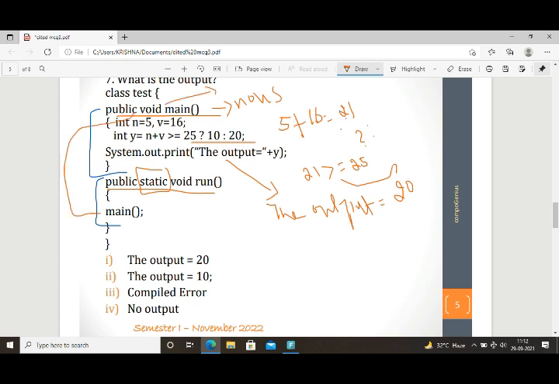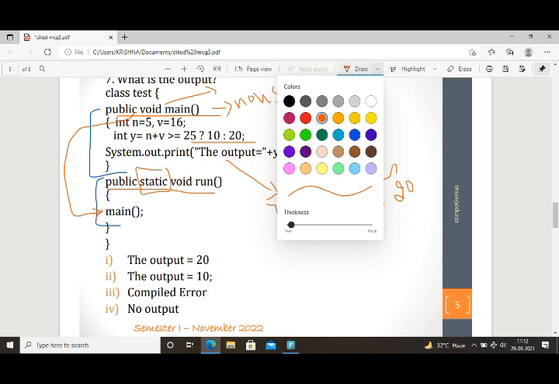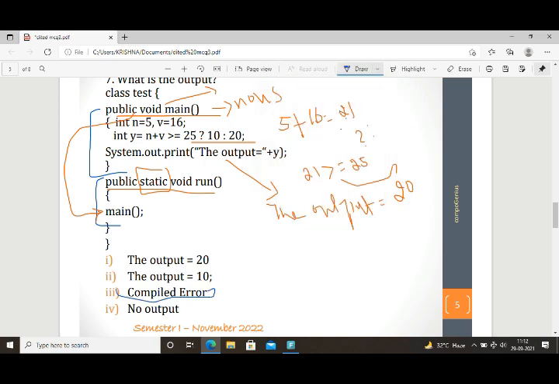So the next method is public static void run. This is a static method, and the other is a non-static method, and we have called this non-static method here as the main method. So what is the output of this question? Is the output equal to 20, or output equal to 10, or compiled error, or no output? Which one is the right answer? Yes, it will show an error.